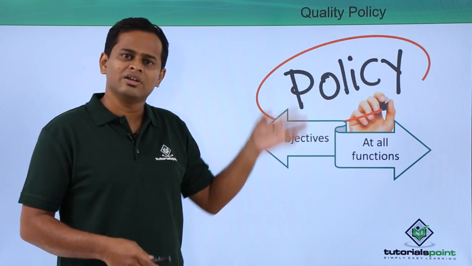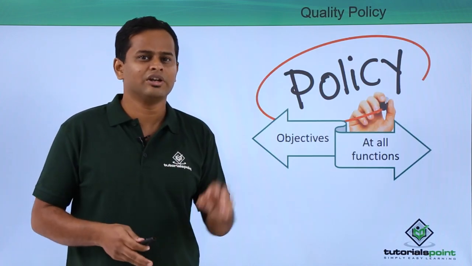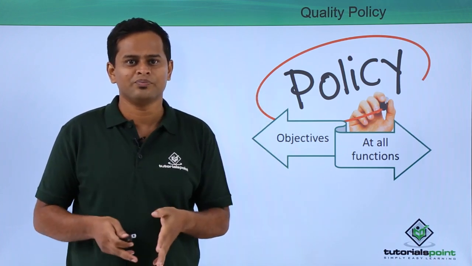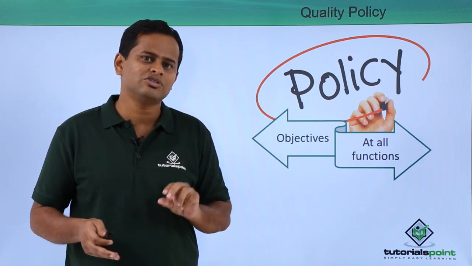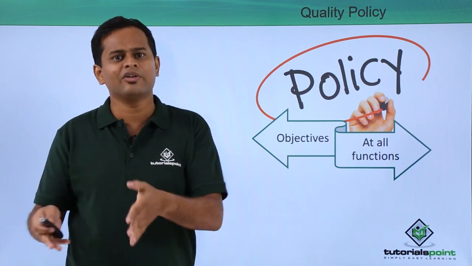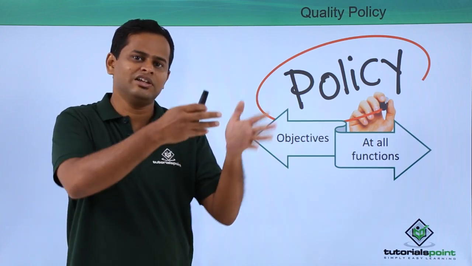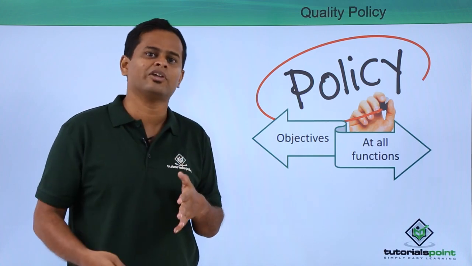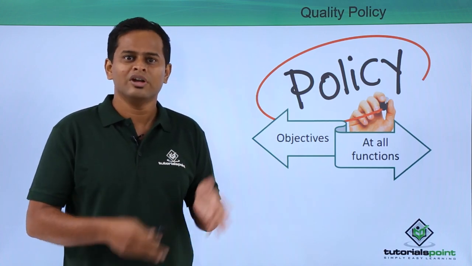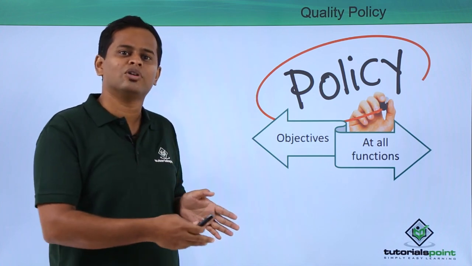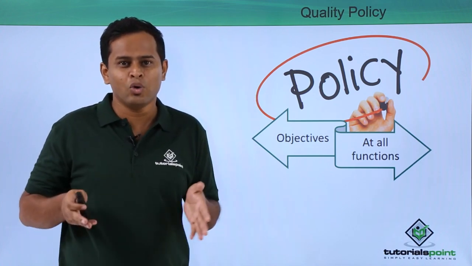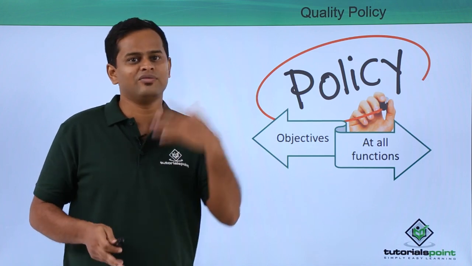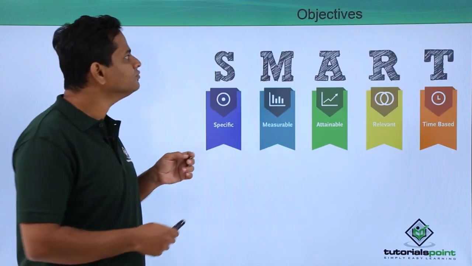Quality policy is that kind of a thing. It contains various objectives from all the functions put together. It contains various goals, and if we achieve these particular goals, we can easily go towards the vision, and at some point of time we can easily achieve that particular vision also. So it's extremely important to have a quality policy where there can be holistic objectives from the organization front where we are going towards.